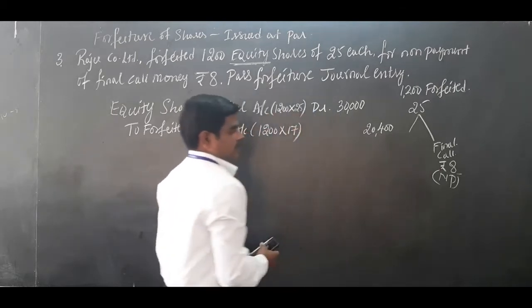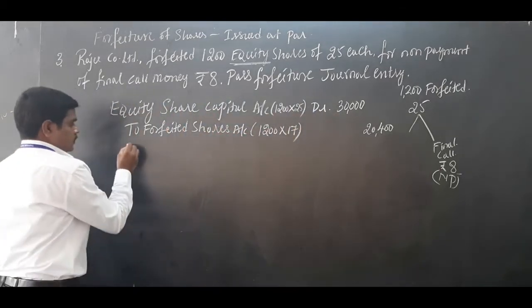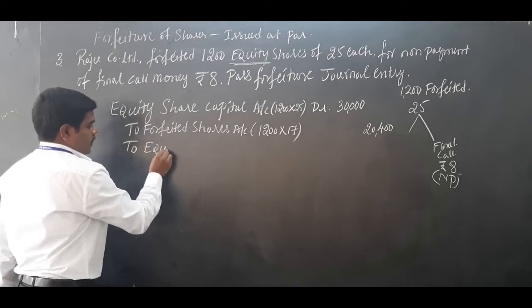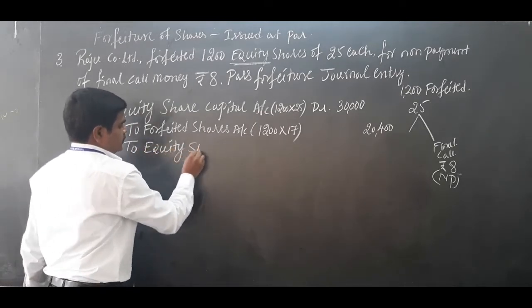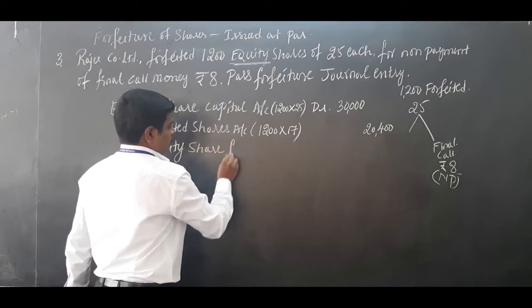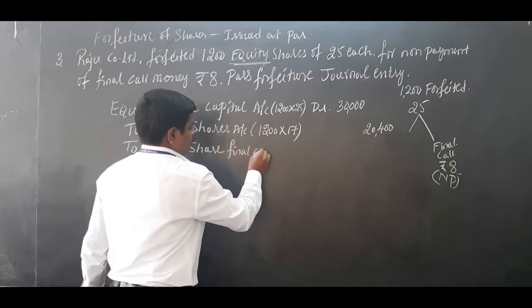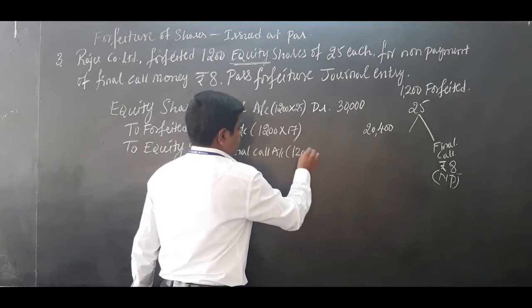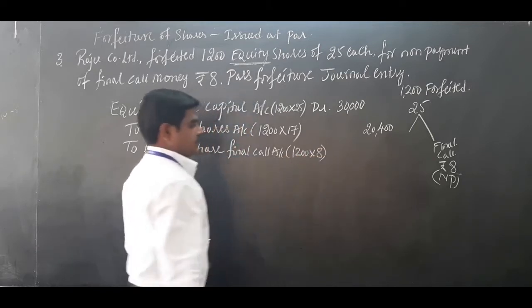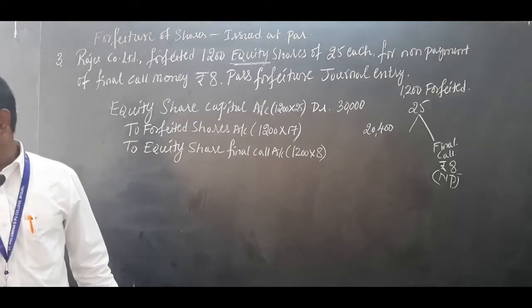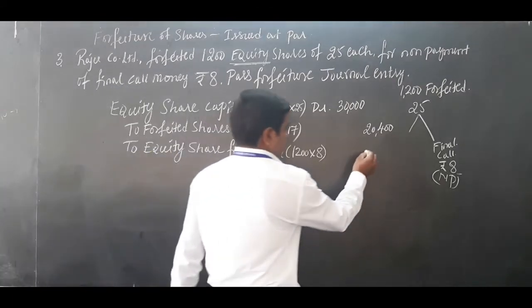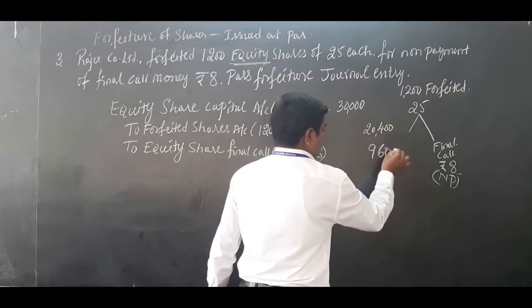So which installment is not paid? 8 rupees. That is shown separately: to equity share final call account, 1200 into 8 rupees is not paid, so 9,600.